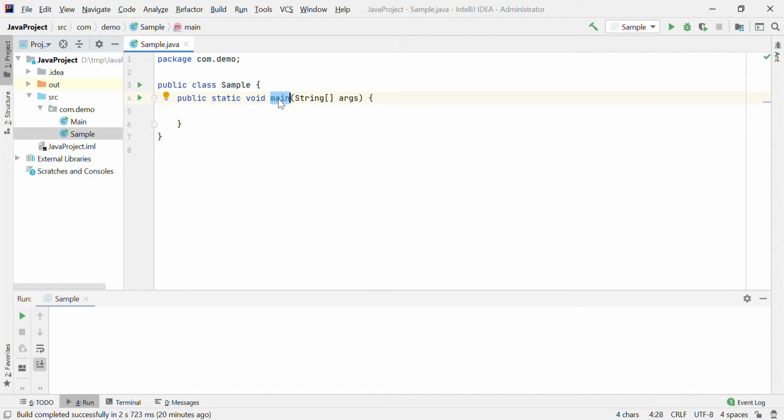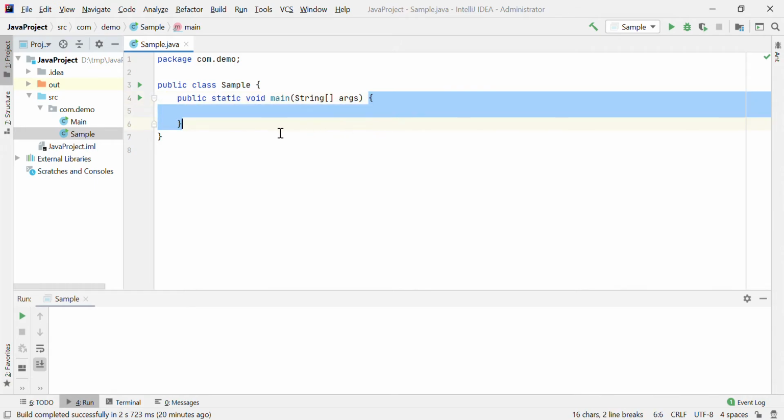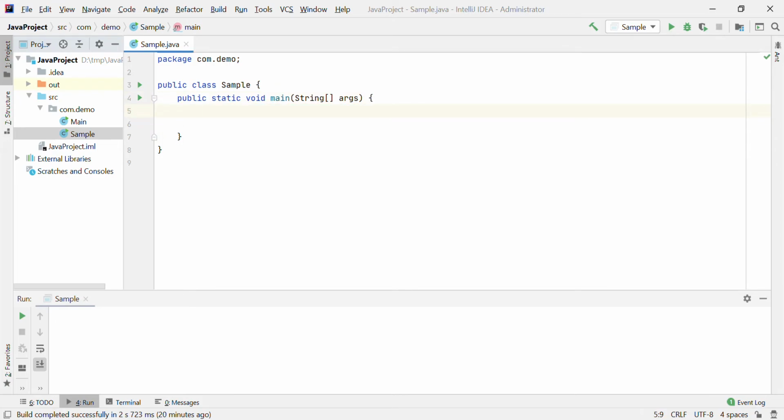Whenever your Java program is run by the JVM, it searches for the particular class containing the main method. If it has a main method, it starts execution. Whatever you write in this body is executed line by line by the compiler.